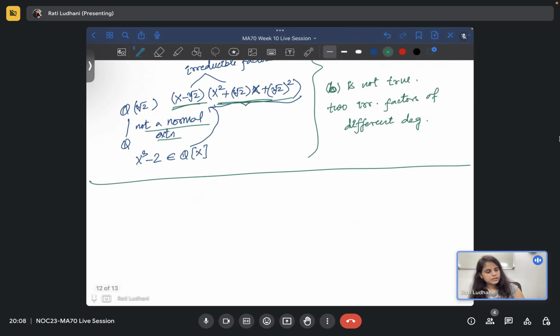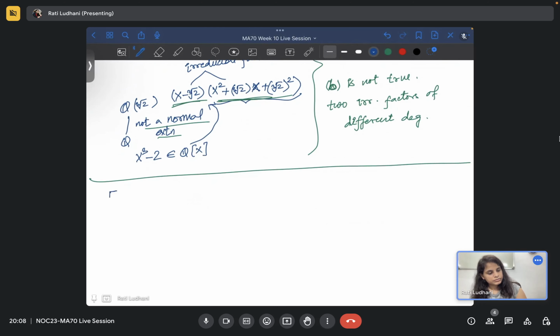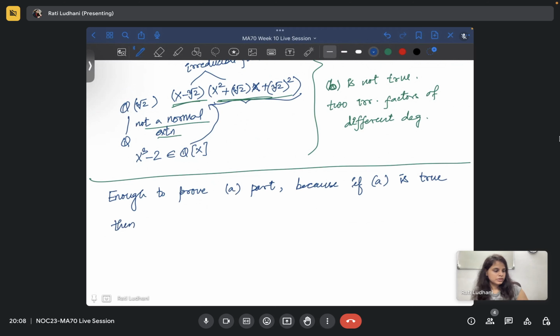Okay, so now what we are saying is it is enough to prove part a, because if a is true, then sigma of f will be g for f and g irreducible factors of pi in Lx.